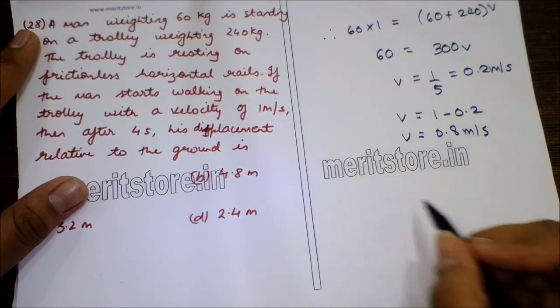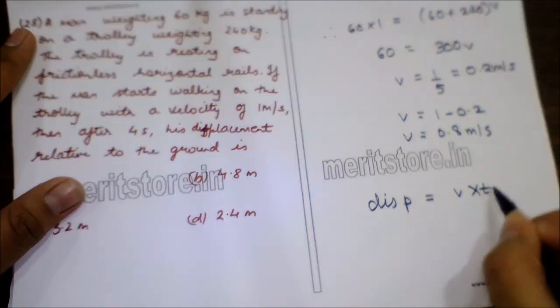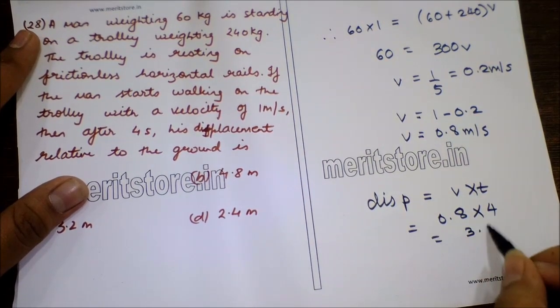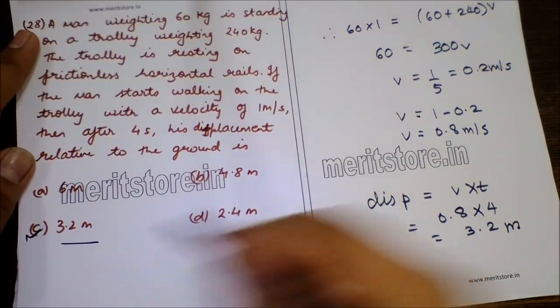The displacement of the man is equal to v into t, which is 0.8 into 4, which gives us 3.2 meter. So option C, 3.2 meter, is the correct answer.